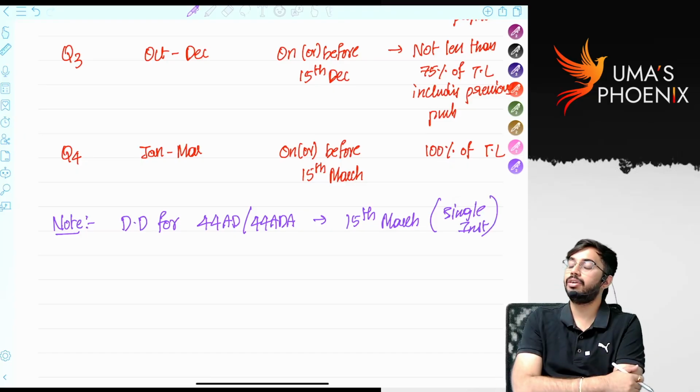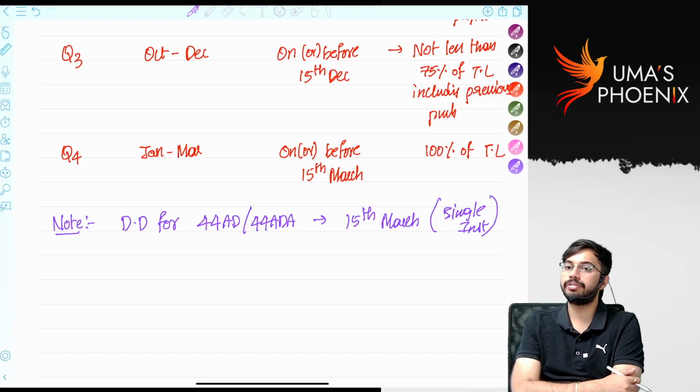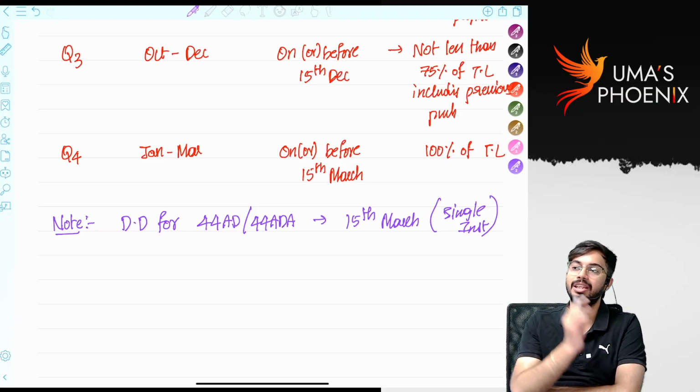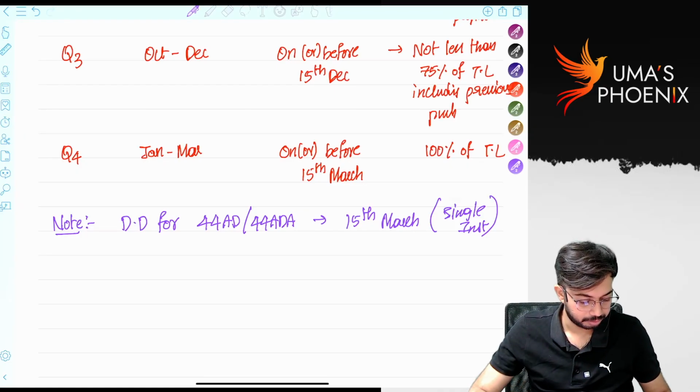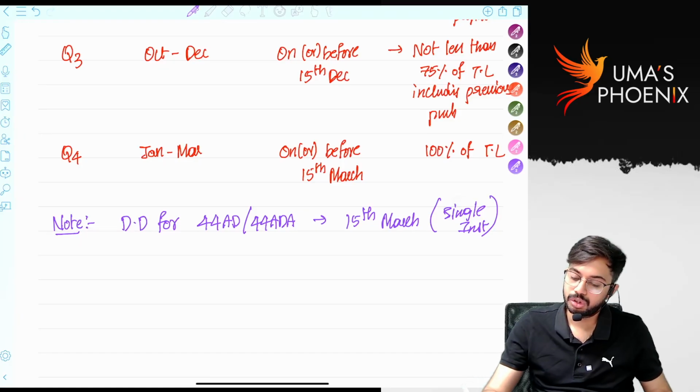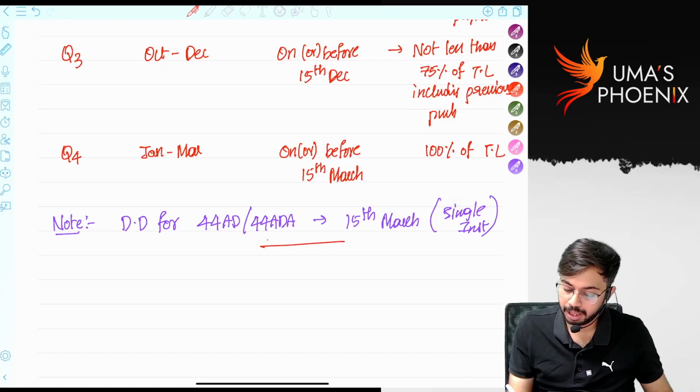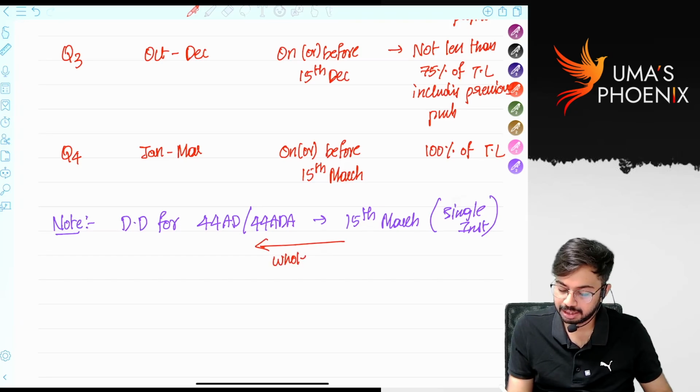Due date for advance tax in case of assessees paying taxes under section 44AD, 44ADA is only a single due date, 15th March, single installment. So before this time they need to pay the whole advance tax in a single installment.